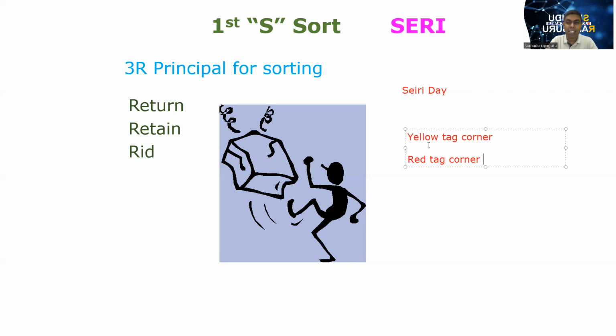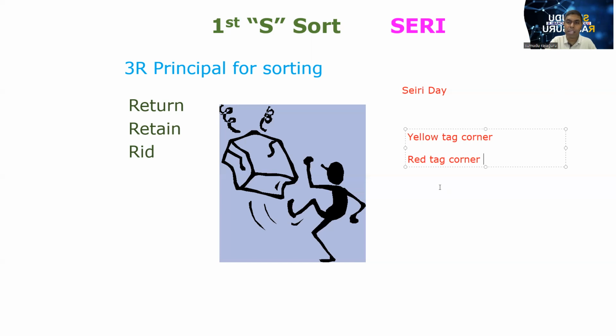We create a logbook and keep the items expected to be required in future in the yellow tag corner. If something is clearly not required, we put it into the red tag corner. From the red tag corner, something we can sell and earn a little money, something we have to reuse, and if not, we have to destroy.